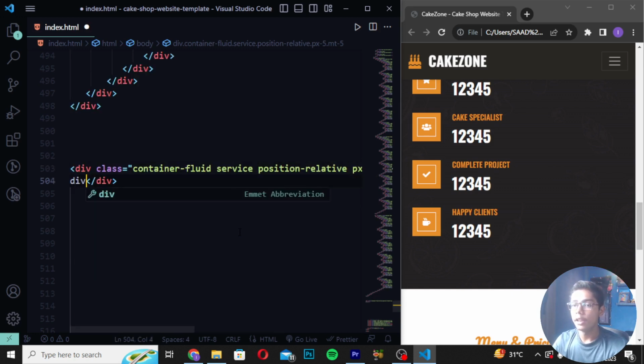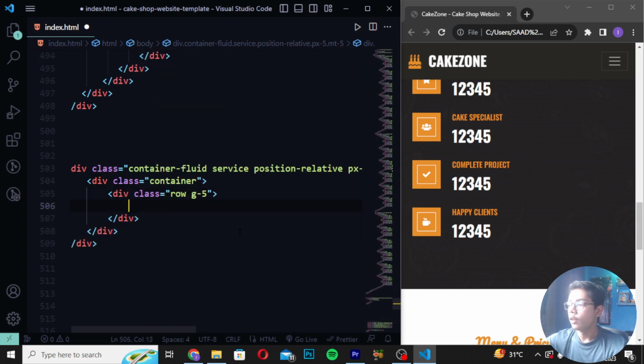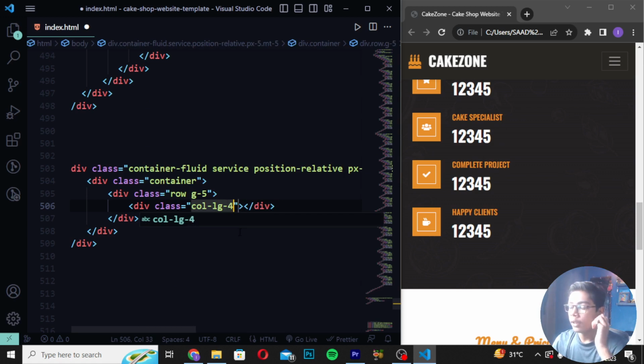Then you have to create another tag which should be a div. So here I will be writing a tag which should be a div as class, and I will be moving down and creating here a div class, and in class I will be writing here container. Then you have to write here div class as row g-5. Now when you have written this, you have to scroll down after this tag and create here a div class as col-lg-4 and write here col-md-6.